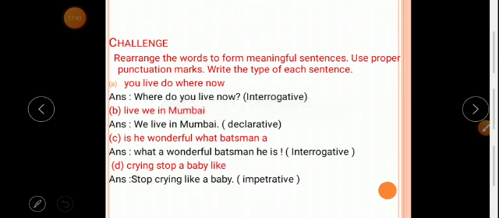Got it? So dear students, in this video we have completed lesson number 10. You all have to complete all the exercises of lesson number 10 in your classwork neatly. You should write neat handwriting in your classwork. Thank you, children.